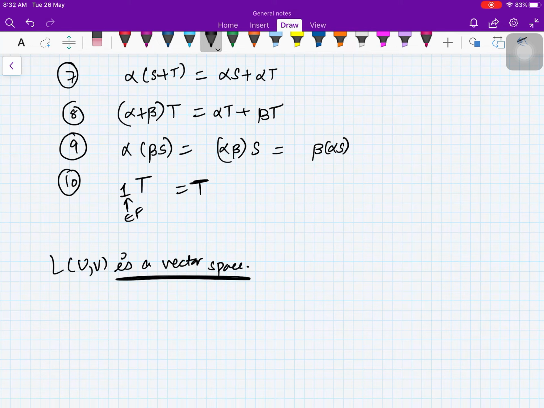And we'll see that this is a very important vector space. If you move ahead, if you're doing some research, then you must have seen this vector space many times, right? We can define norms on this vector space, and there are so many things which we can do with this vector space for advanced mathematics. So this is an important vector space. If you are pursuing mathematics as your career ahead, you are going to meet this vector space again and again. So you can at least put a note in your mind that this is a vector space.